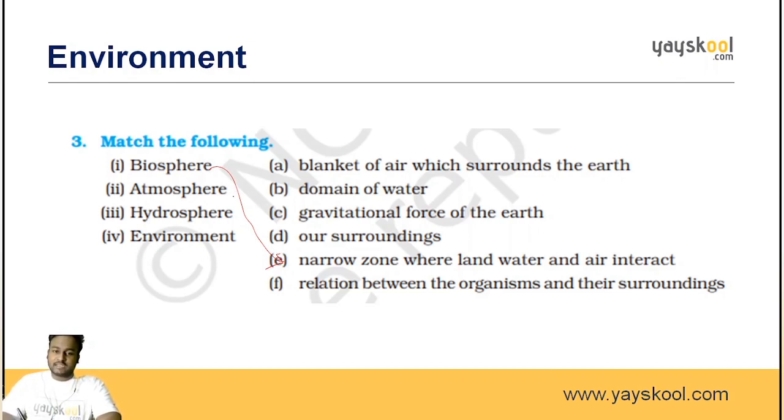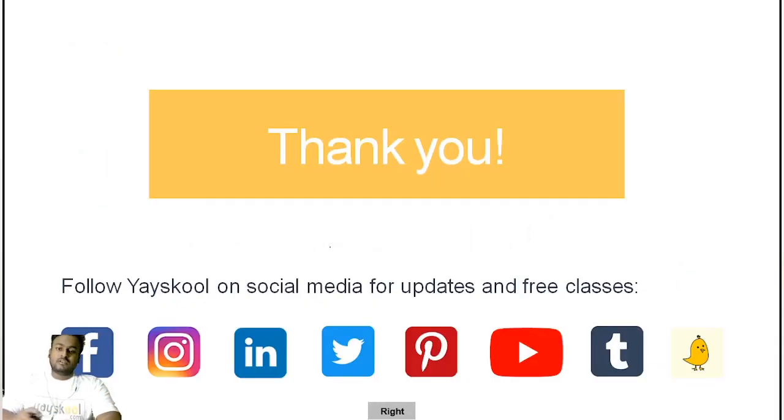Atmosphere is a protective layer. So the answer is option A, blanket of air which surrounds the earth. Coming to the third one, hydrosphere. Hydrosphere is nothing but water. So the answer is option B, domain of water. Fourth, environment. What is environment? Surroundings. Environment is the surroundings.